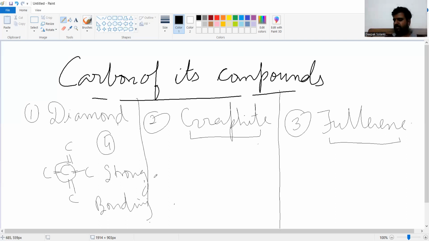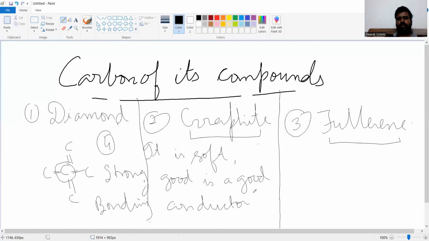Second one is graphite. We know that graphite is soft, and it is a good conductor of electricity. Okay. Now, why is it a good conductor? Graphite is used in pencils also. You can say it is used as a lubricant also, a dry lubricant.